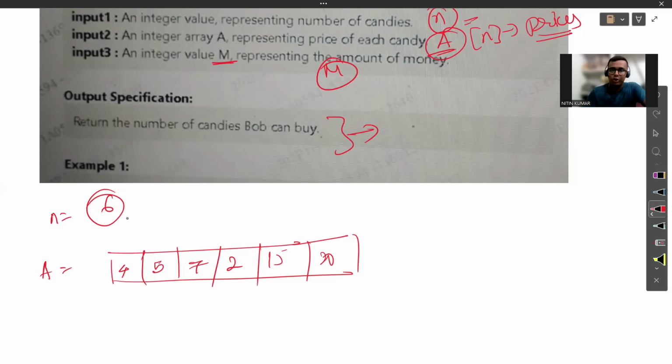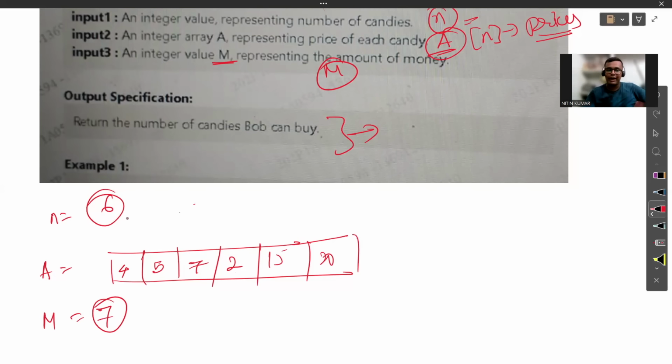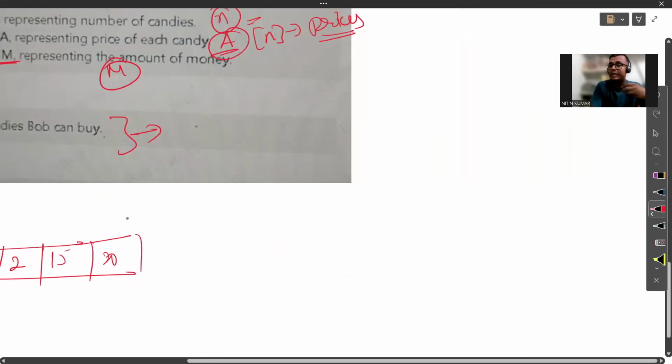Clear. Now how much money do I have? Let's say I have 7 rupees, given by my mom. Everything is clear? Now I have 7 rupees to spend. You can consider it to be anything, but let's consider 7. Now the task, according to the question, is to buy as many as I could. But the catch is, if the price is a multiple of 5, then we could buy it for free. Now, how to check whether a number is a multiple of 5 or not?